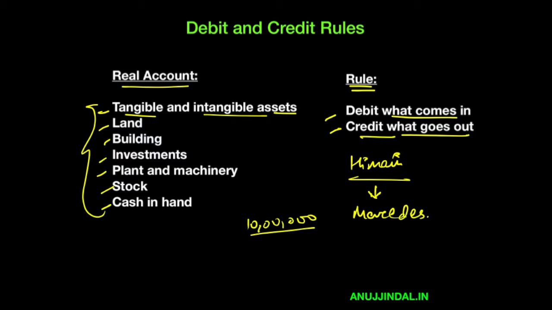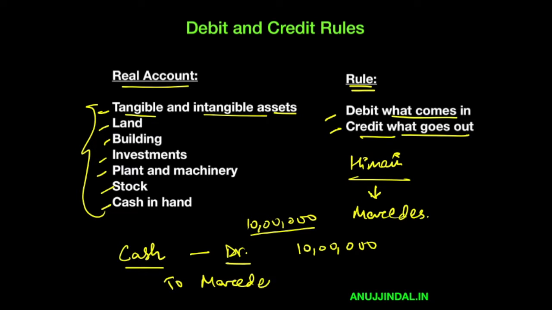So what is going to happen is she is going to receive cash. Now cash is a real account, therefore cash is going to be debited because you debit whatever comes in. She has received 10 lakh cash, therefore 10 lakh cash is to be debited. And what has gone out? Mercedes has gone out. Mercedes again is a real account because Mercedes is a part of plant and machinery because it is a fixed asset.